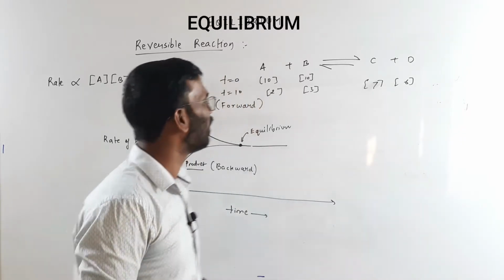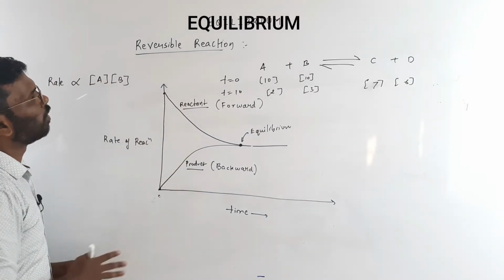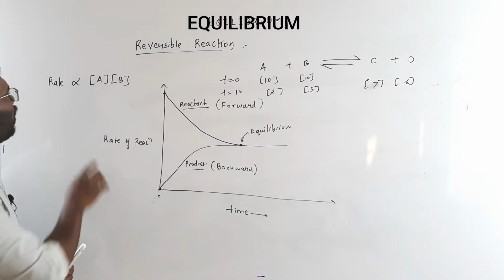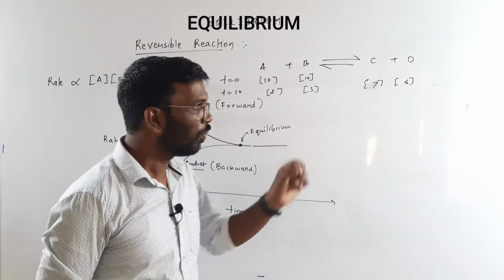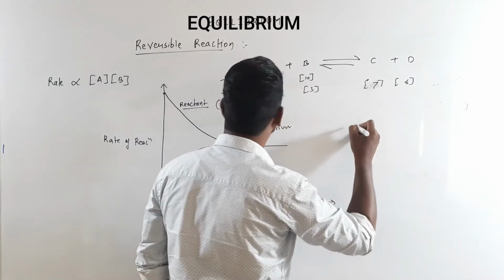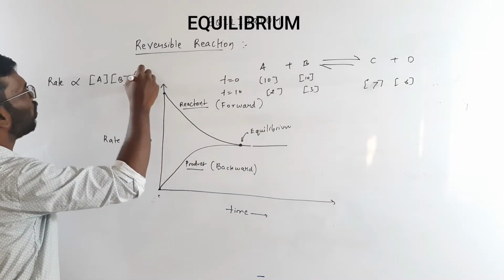Okay, so this is the thing about the reversible and the equilibrium reaction. Rate is going to depend upon the concentration. Now here, one more equation I will give. This is for the forward reaction. This is forward.